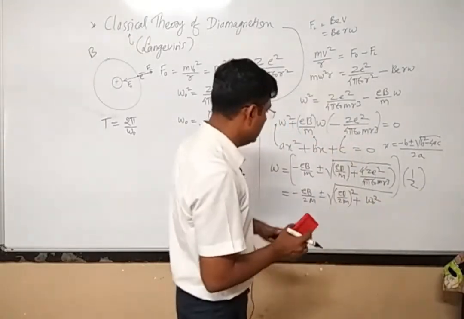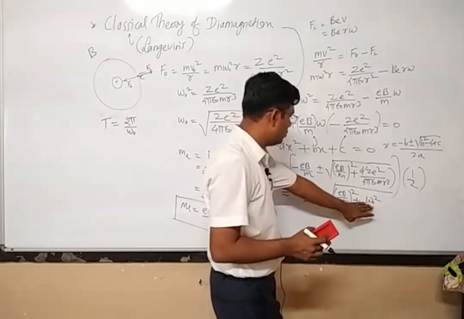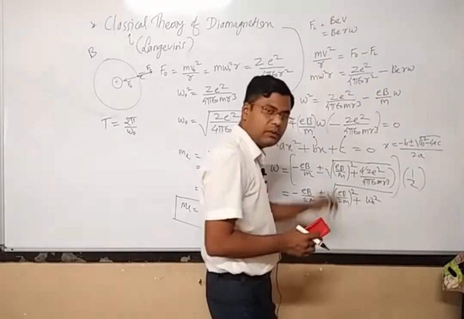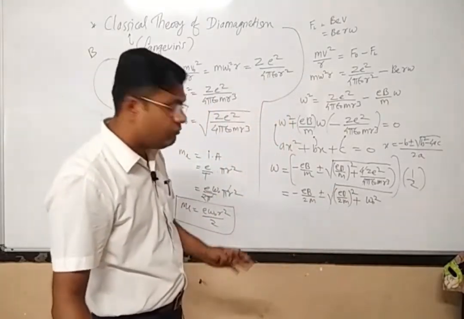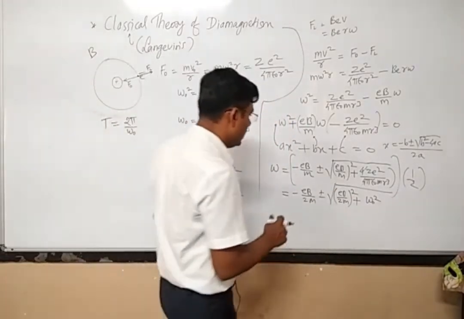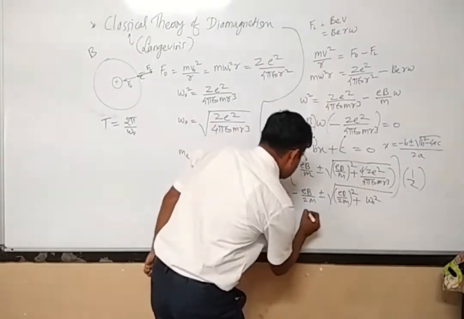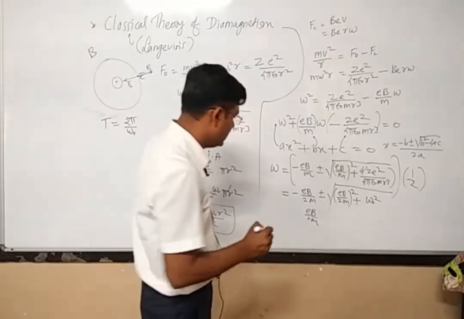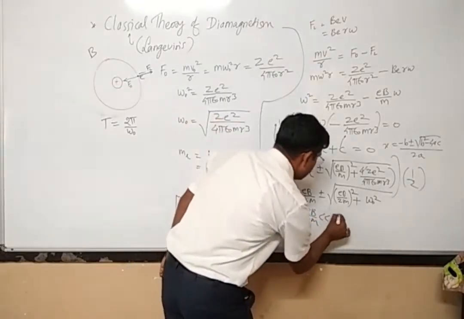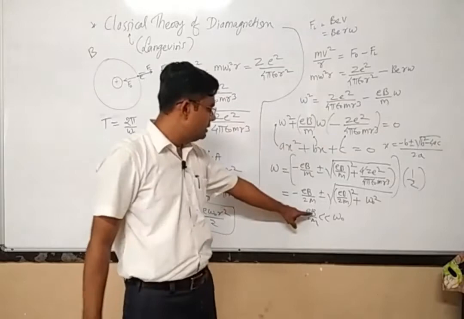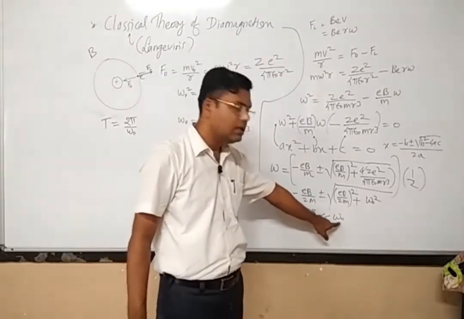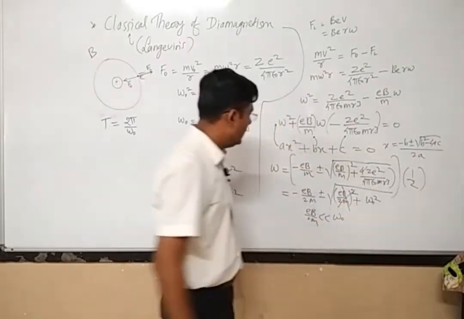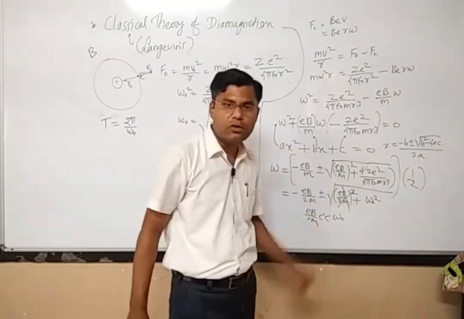So finally what I am getting is omega 0 square plus eB divided by twice m whole square. Now if I assume that this eB divided by twice m is very less than omega 0, then I can neglect this value inside the square root term.